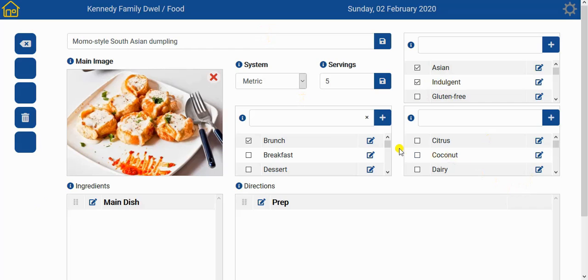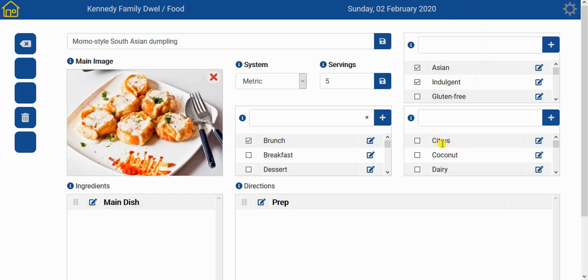Next section is the allergens section here. And these days there are allergies galore and pretty much every second person is allergic to something else. So we once again have a preset list of allergens and you can add your own if you need to. If somebody in your family is suffering from an adverse reaction to a particular ingredient, you can add that here.